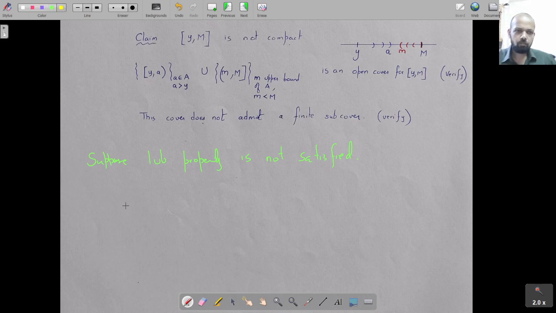The moment the least upper bound property is not satisfied, there exists some non-empty set A in X, A is bounded above by, I'm just using capital M, some upper bound, and A does not have a least upper bound.